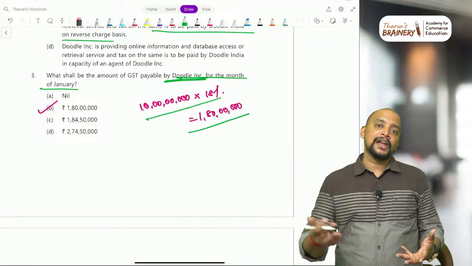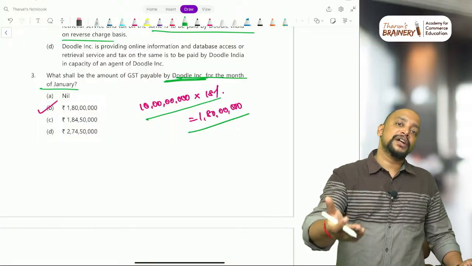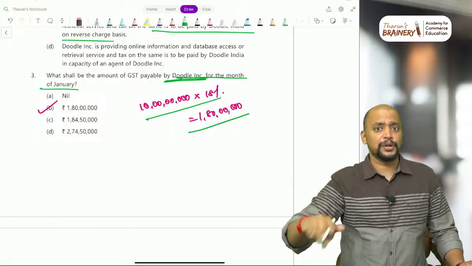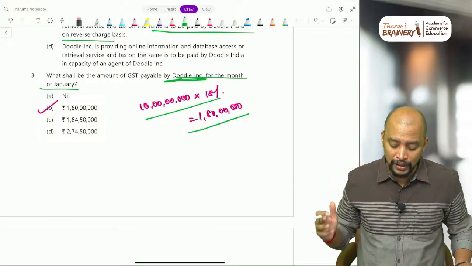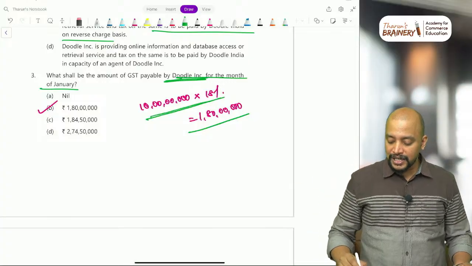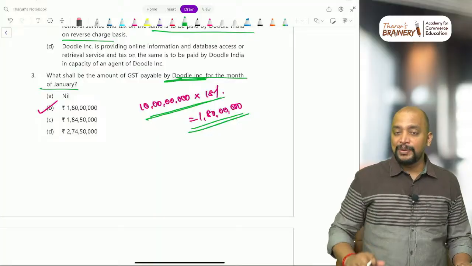We don't have any other transaction for them to pay. But what about services provided by them to their subsidiary company? The subsidiary company only will pay GST under RCM, because they are not NTOR, they are other than NTOR. So 10 lakhs into 18%, 1,80,000 will be taken as the answer.